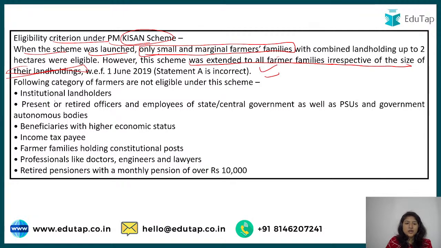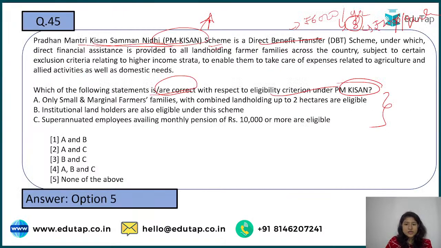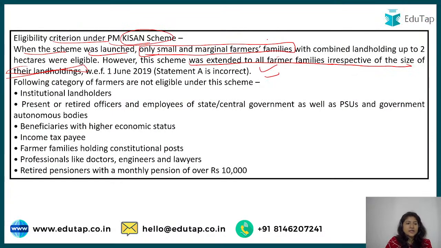Next, if you look at the question, we are talking about whether institutional landholders are also eligible. No, they are not eligible. They already have so much money because of being an institution, so that is the wrong answer; they can create a big farm. Next, those with a monthly pension of ₹10,000 or more: are they eligible? No, because they already have money, they don't need this financial aid of ₹6,000 per year. That is why they are not eligible. And here are all the criteria that you can read on, about who is eligible and who is not.